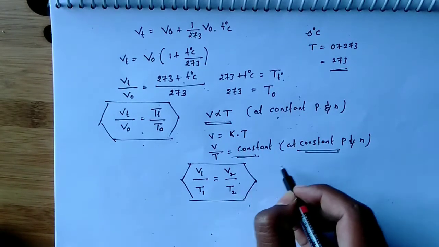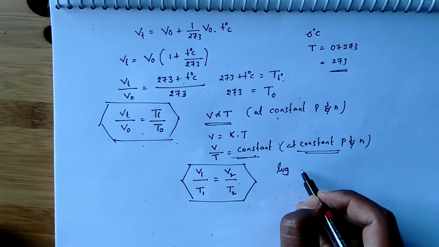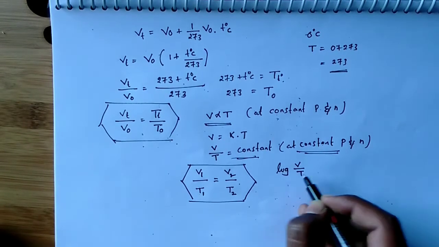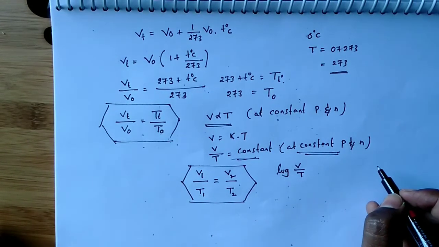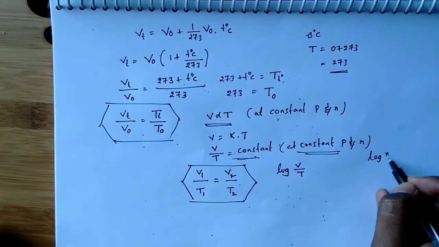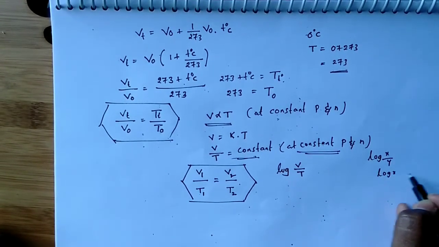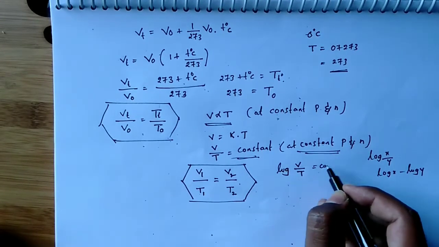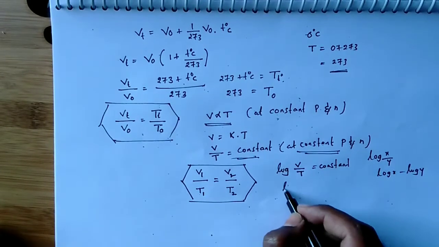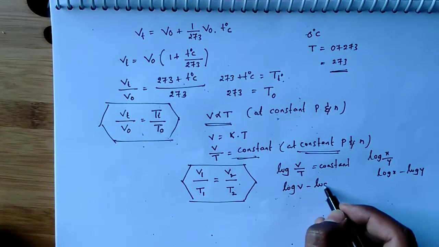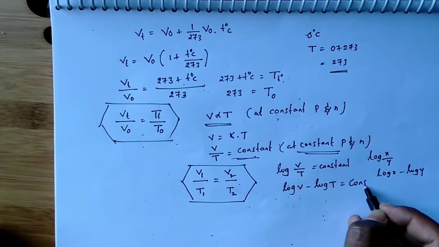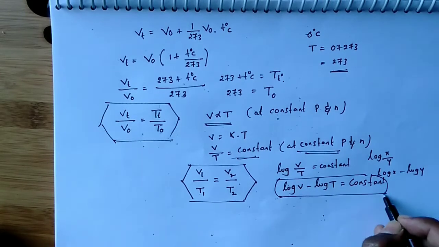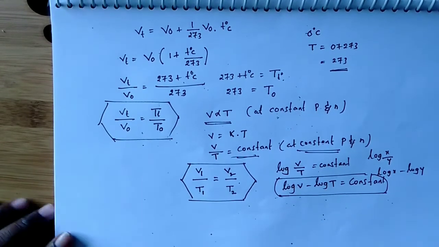So, apply log here, log V by T. Log x by y, how will you write? Log x minus log y, like this. Here log V minus log T equal to constant.